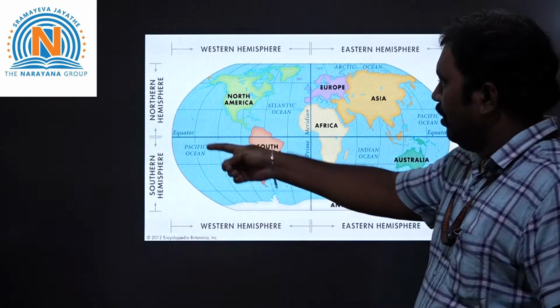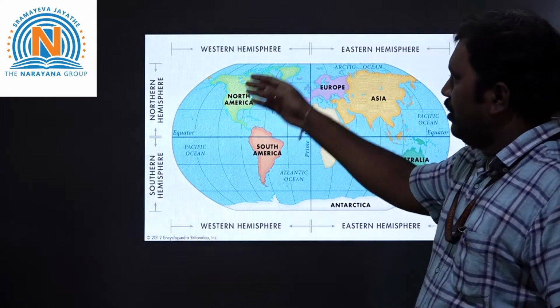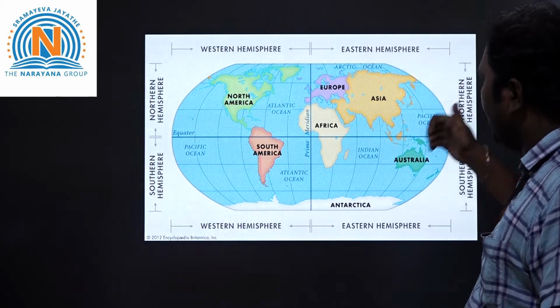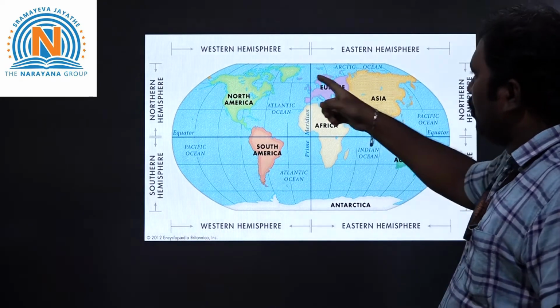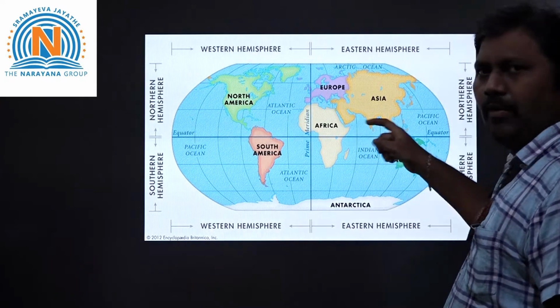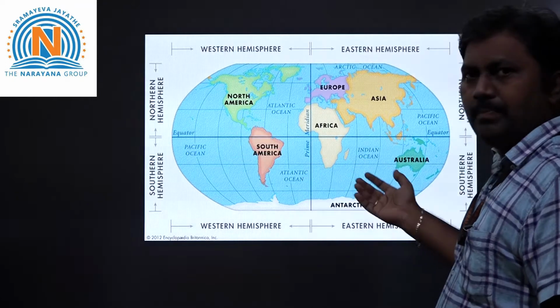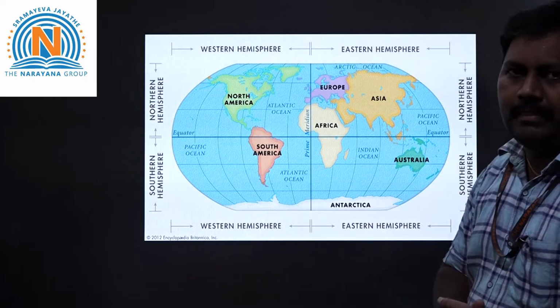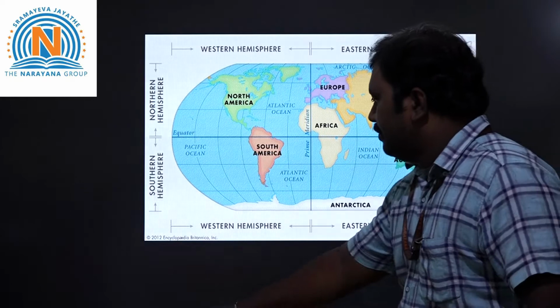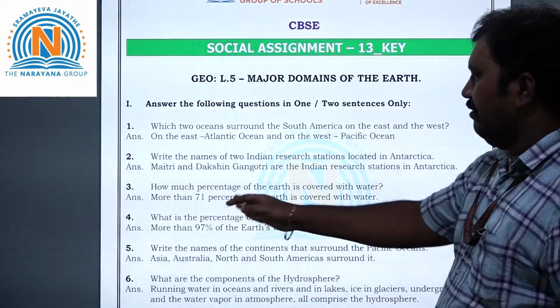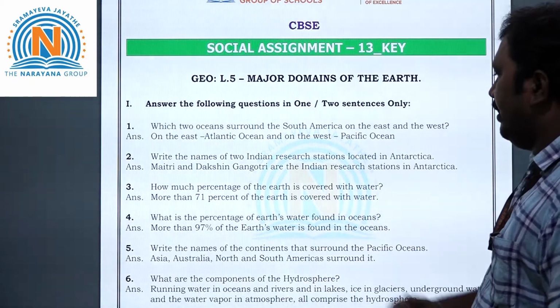See here, this fully blue color is there, no, children? These are the continents: North America, South America, Europe, Asia, Africa, Australia, Antarctica, and the remaining blue color indicates water. So the earth consists of how much percentage of water? 71% of water. So that is the third question answer. More than 71% of the earth is covered with water.